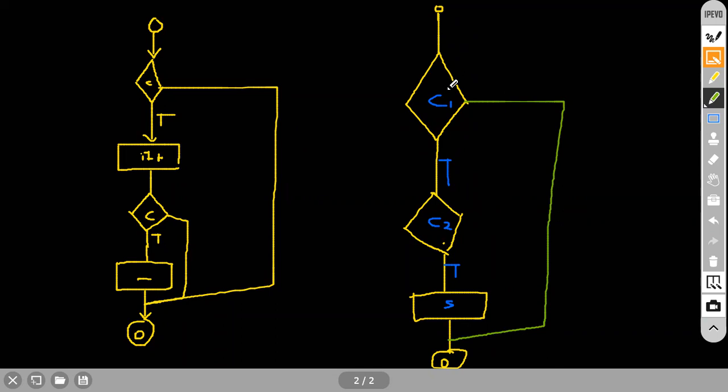Sir, here the condition is true, so it comes inside to condition number 2. But if it is false here, it will not execute this particular statement. It just comes out of the nested loop, and then you will find the final termination here. These conditions are only for false. Clear everyone? Let me know.